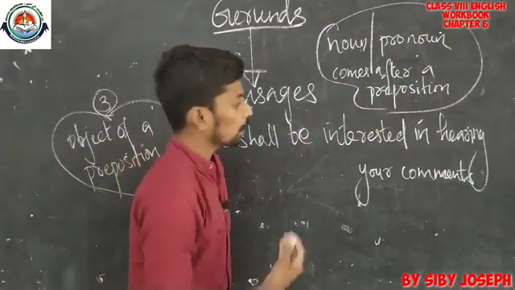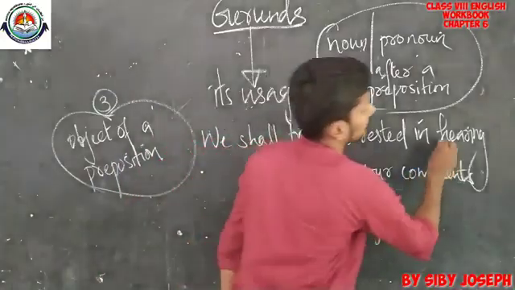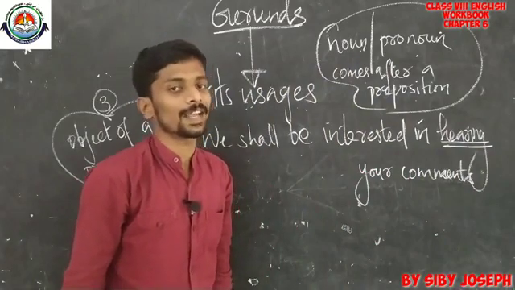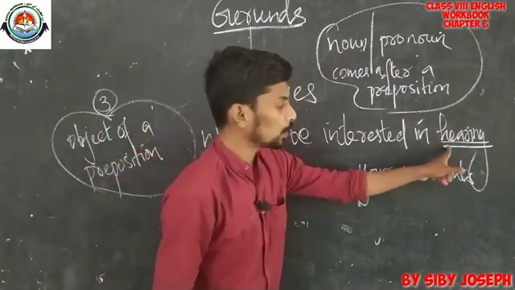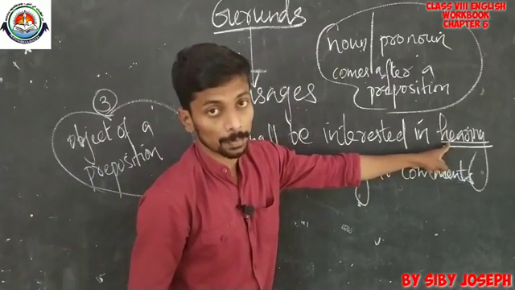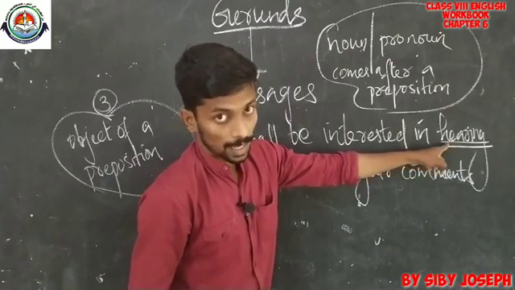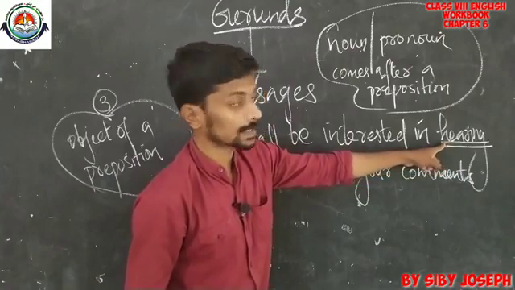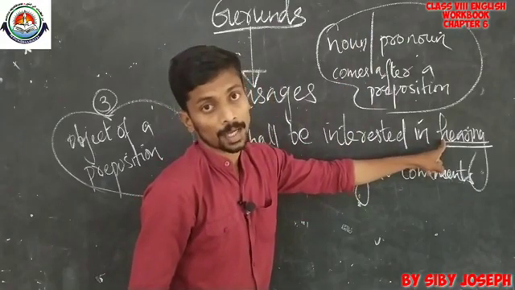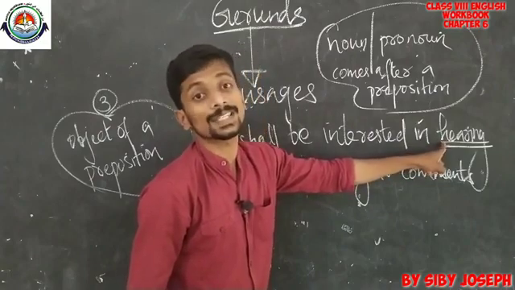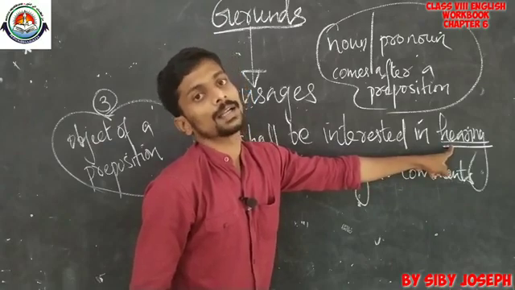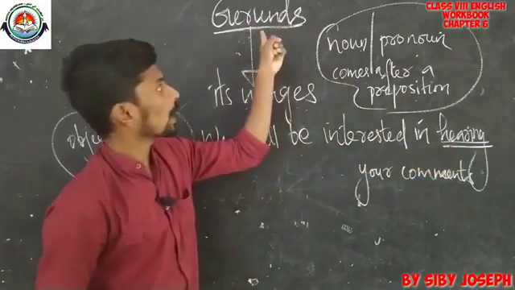See, what gerund is used here? Hearing is a gerund used here. Did you get me? Hearing is a gerund used here, and it is actually the present participle form of the verb. Then why do we consider it a gerund in this sentence? Because even though it is the present participle form, it is used as a noun. So, a present participle used in a noun sense is known as a gerund.